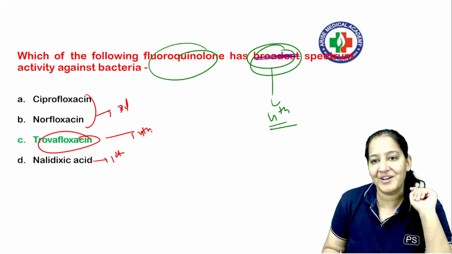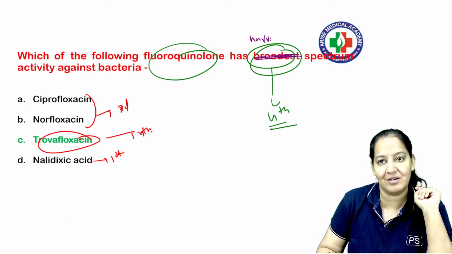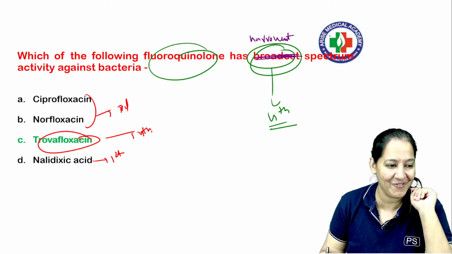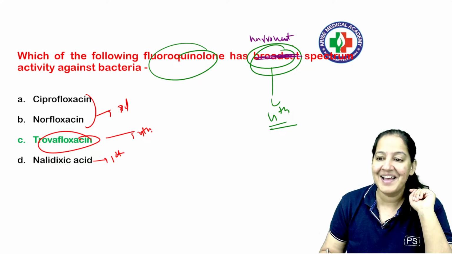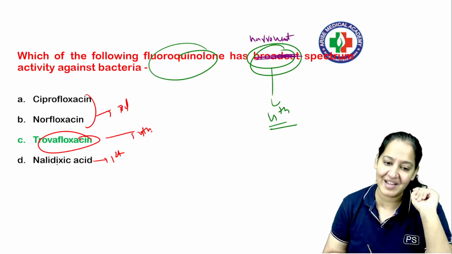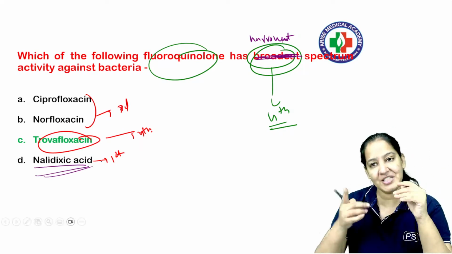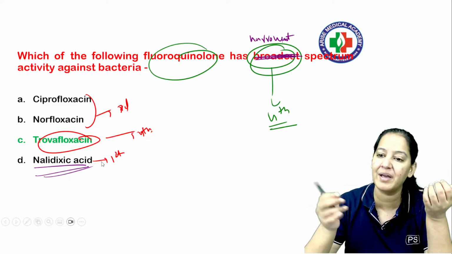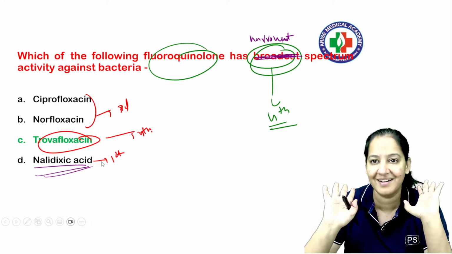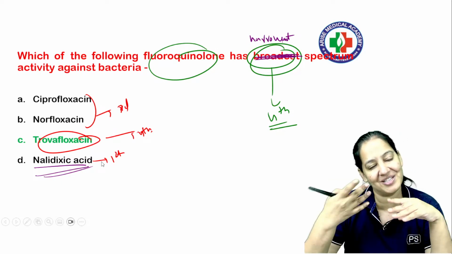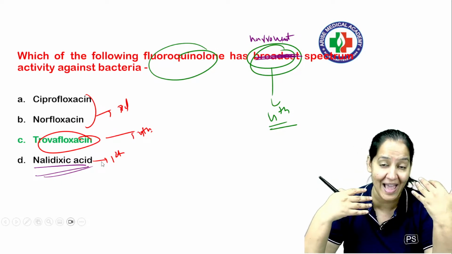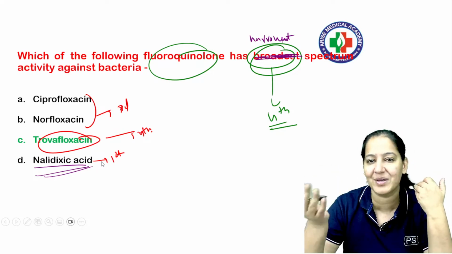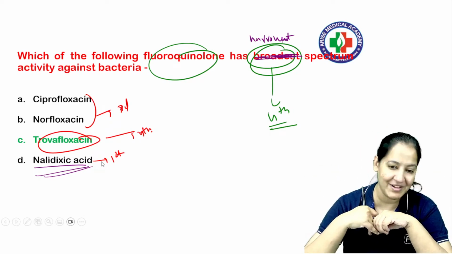If I change one word in the question, replacing broadest with narrowest, would you like to change your answer? Of course. What is the correct answer in that case? The narrowest spectrum will be the 1st generation. In that case, your answer will become a different option. So changing one word in the question changes the answer. Don't mug up, okay? If you just learn the question and go, examiners are very smart like me. They will change the question just to confuse you, to judge who is actually understanding the topic and who is just rote learning. Got my point? Can we go ahead?